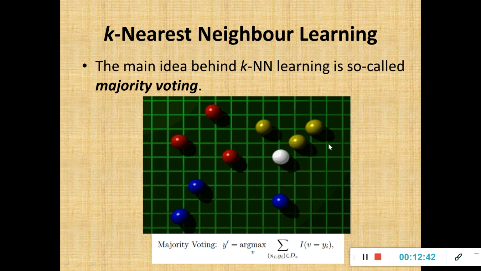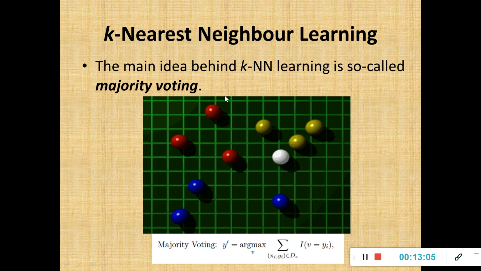So I can't group them. So when I group these two, what will happen? These two are green balls, and if I take the majority voting, when I've taken the value of k to be 2, the majority of them are green. So the class label of the new instance will be green itself. That is called majority voting. We'll solve a problem, then only probably we will be able to understand it very easily.